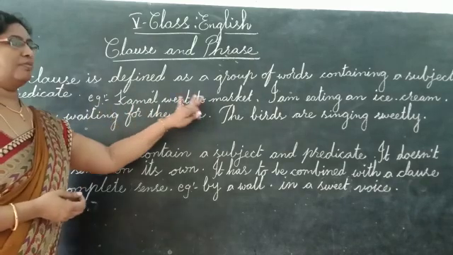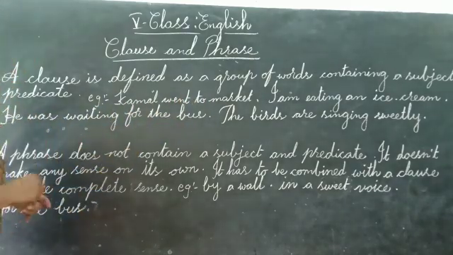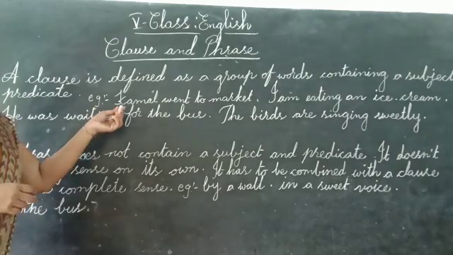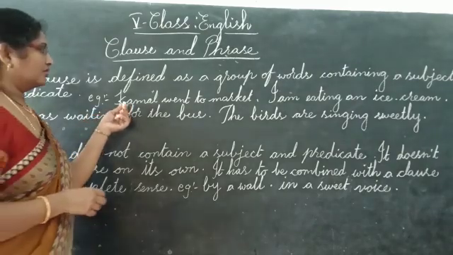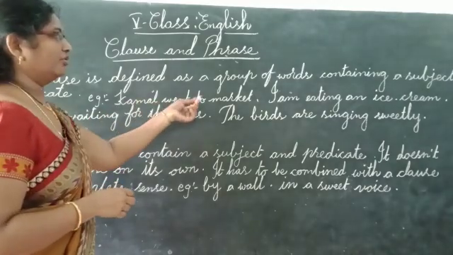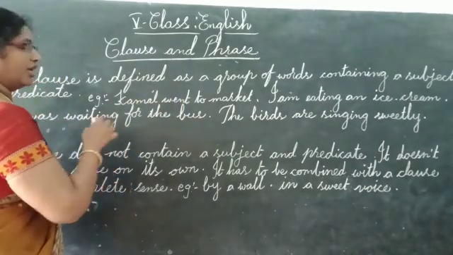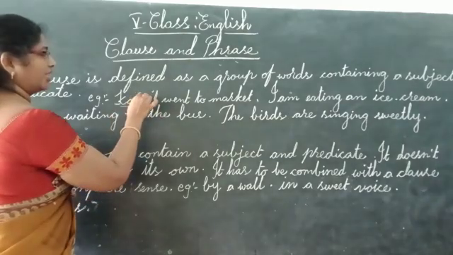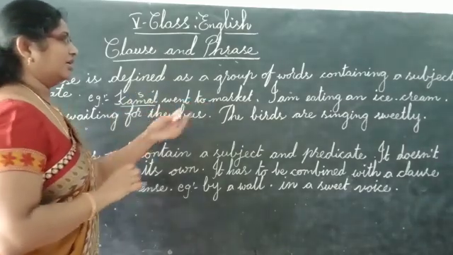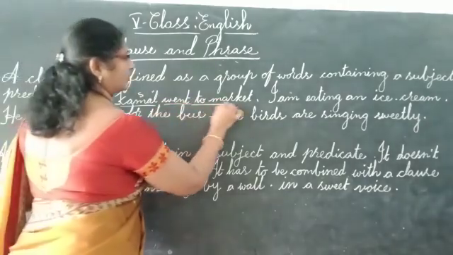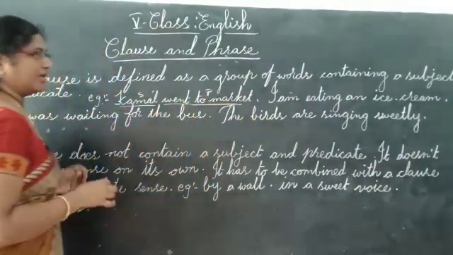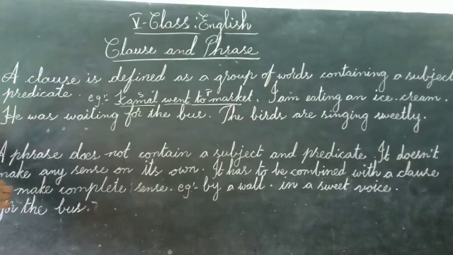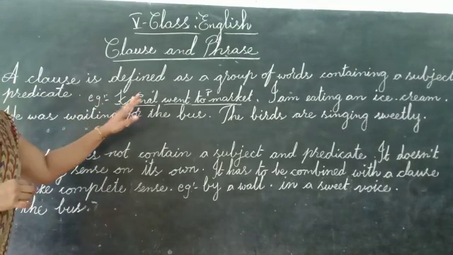Kamala went to market. If you see this sentence, see once, Kamala went to market. Can you notice the subject here? Very good. Kamala is the subject. Went to market is the predicate. Then, you must ensure a clause contains a subject and a predicate.